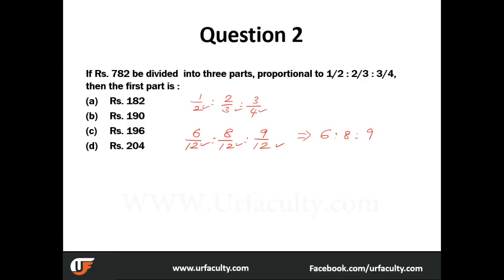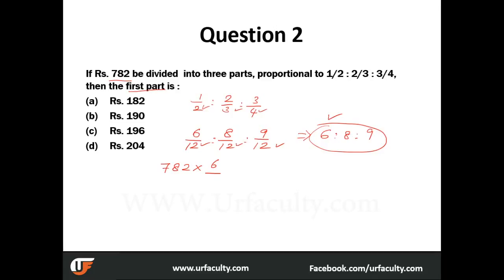And now what is the answer? The question is 782 is divided into these parts now, right? And what is the first part? How do we arrive at the first part? We multiply 782 into, first part is what? 6. 6 by, what is the total number of parts?